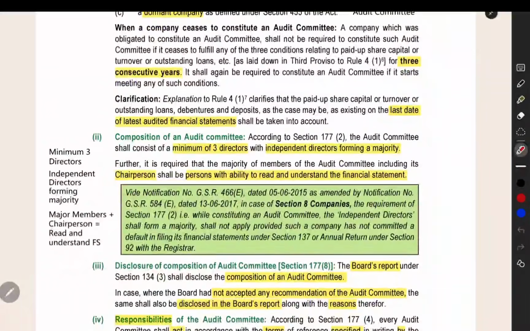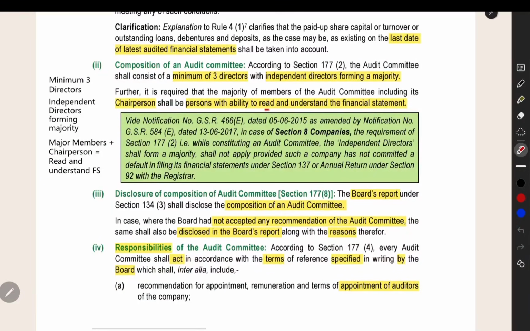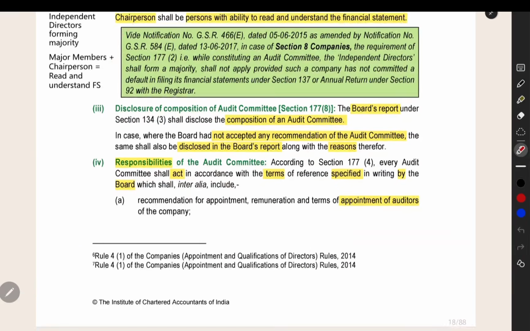The next thing is the composition of an audit committee. In an audit committee, who all will be the members? Minimum 3 directors should be there in an audit committee, and independent directors should be the majority. The chairperson should be a person with the ability to read and understand financial statements. The majority of the members along with the chairperson should be able to read and understand the financial statement.